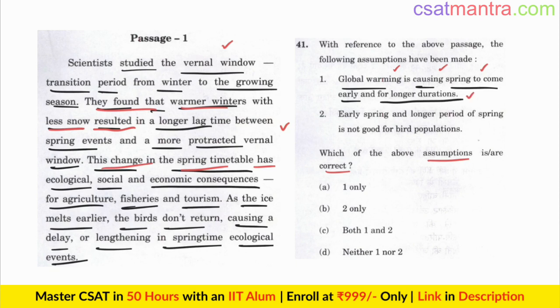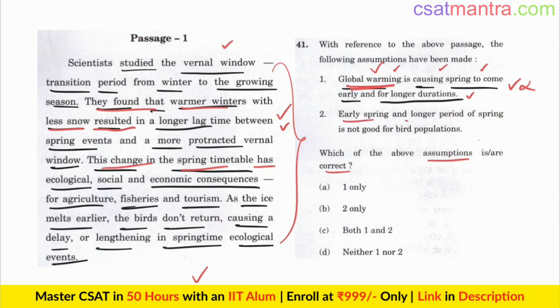But if you access the source text, this is happening because of global warming, and UPSC says this is the right assumption. Just search this passage on Google, you will find the source text. It says global warming is causing this, but if you go by information given in the passage and follow the logic, I would say this is incorrect. But UPSC says this is correct because they have access to the source text.